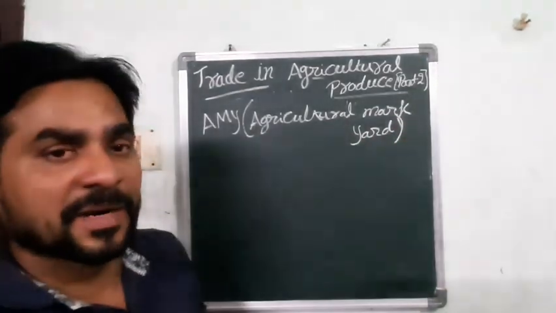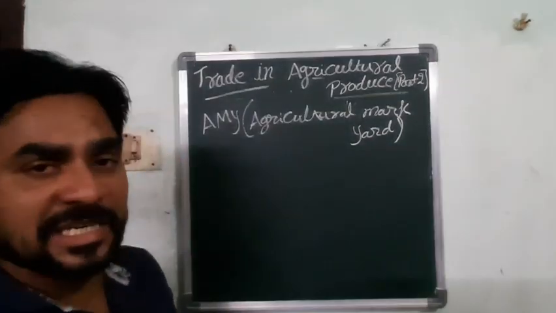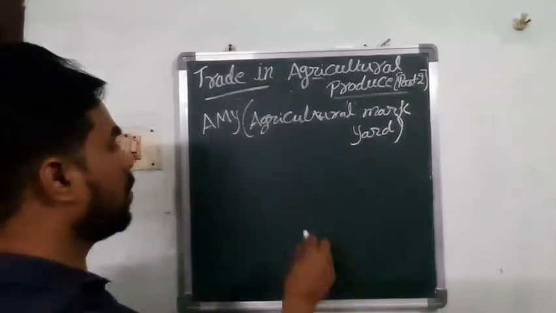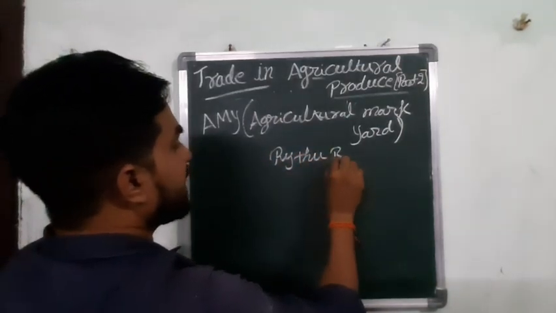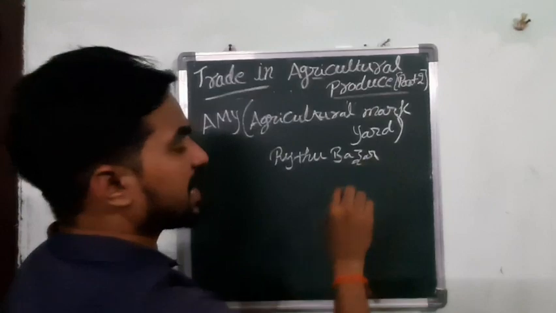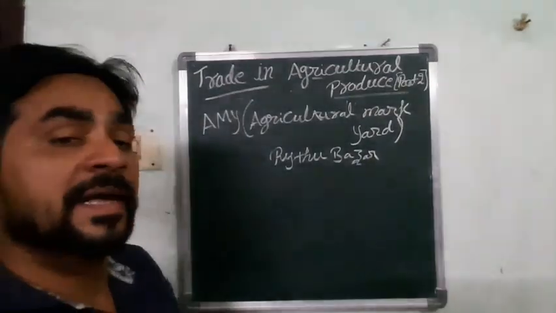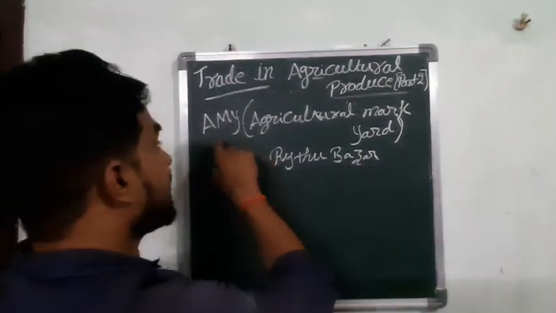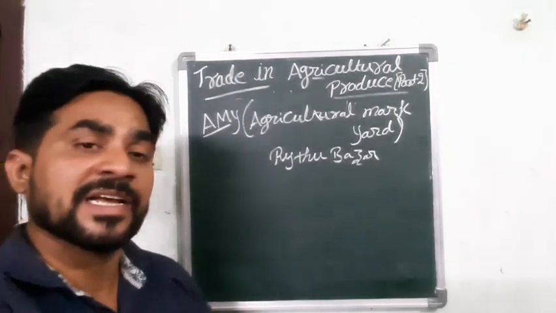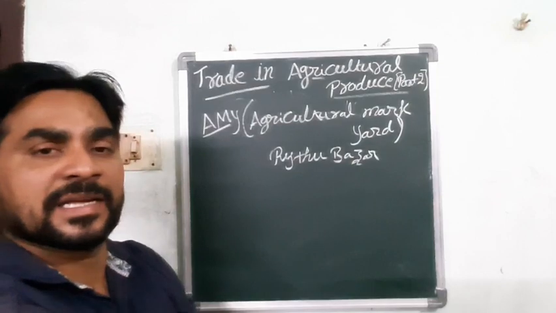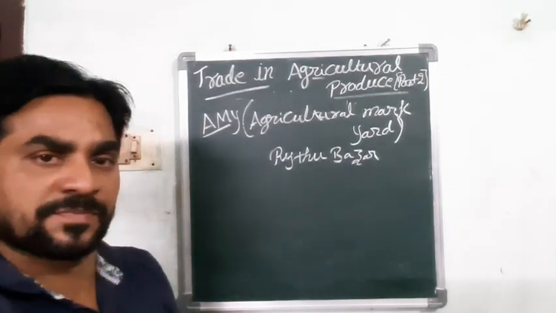So how we have Raitu Bazaar in the region of cities, or in some towns, similarly this AMY, called Agricultural Market Yard, is also run by the government only.